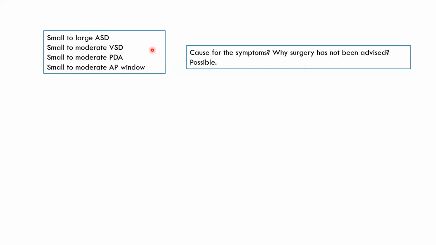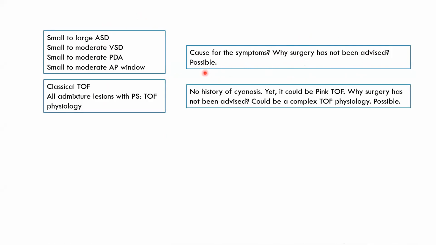But if all these things have occurred, generally some surgery should have been advised in this lady, isn't it? It was not advised. So we are not very clear why, despite all these things, surgery was not advised. But still it is possible. Let us have it in mind. Now, classical TOF, no history of cyanosis, but it could be a pink TOF. So all admission lesions with PS, TOF physiology, yes, very much possible. Now, this lady being a pink TOF is very much possible.